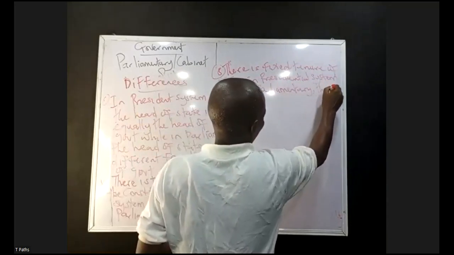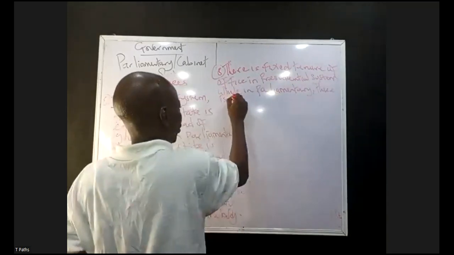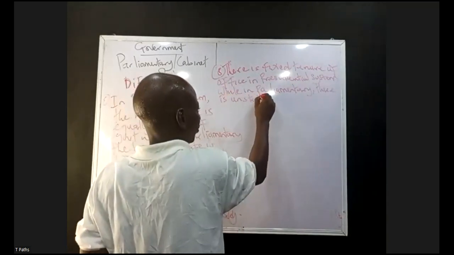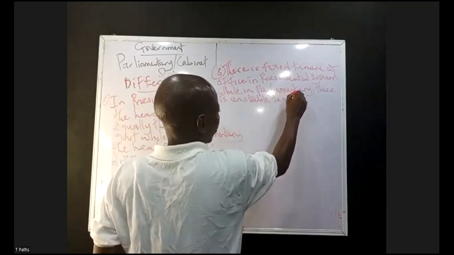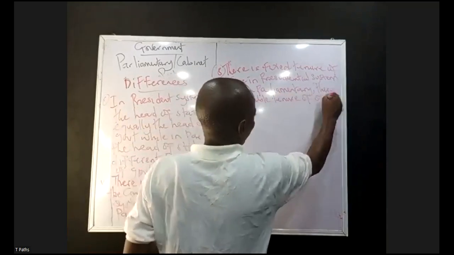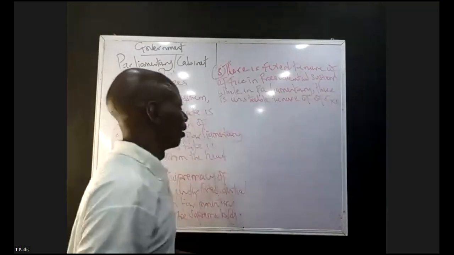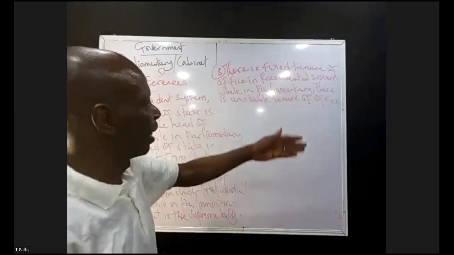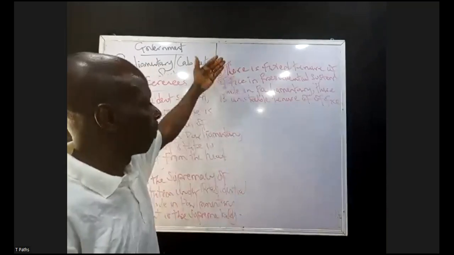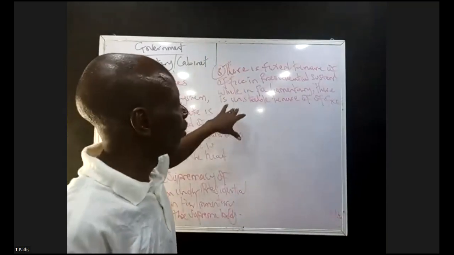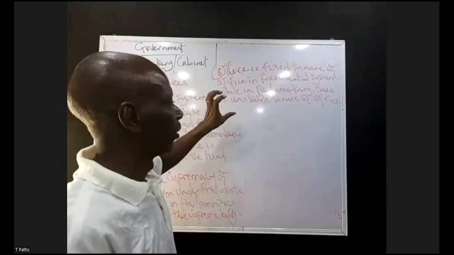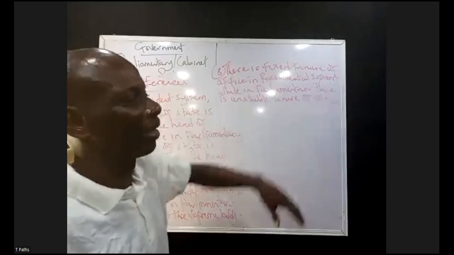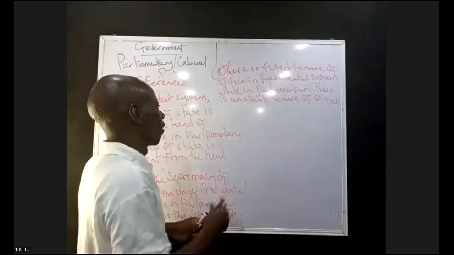There is unstable tenure of office. Remember what I said earlier on. In presidential system of government, the elected office holder holds office for a period of 4 years, which is renewable. Why in parliamentary? There is unstable tenure of office. The tenure is not what? Stipulated.